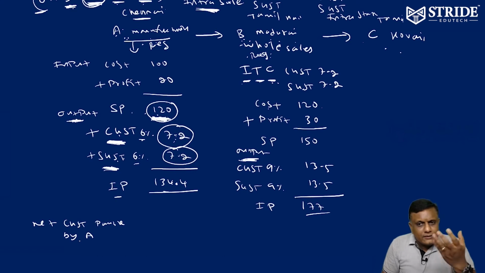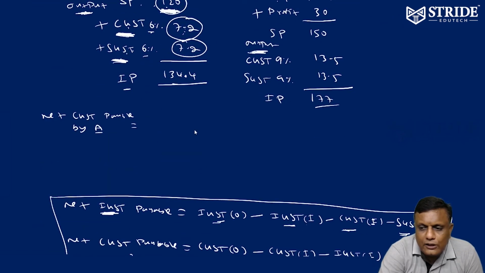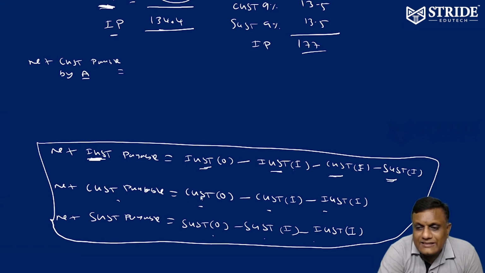Who collected this? A only collected. The seller who collected the payment is liable to pay. The question is who is liable to pay here? A. Net CGST payable by A is equal to CGST output minus CGST input minus IGST input.